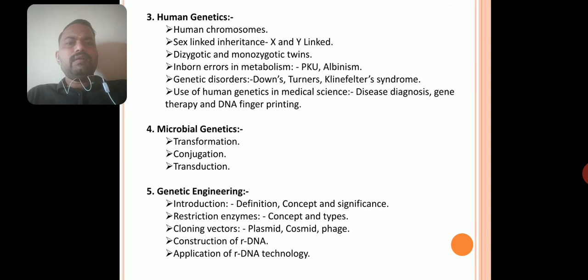Then we will move to our last topic, genetic engineering. In this topic: introduction to genetic engineering, its definition, concept, and significance. Then restriction enzymes, their concepts and types. Then cloning vectors like plasmid, cosmid, and phage. Then construction of recombinant DNA, that is rDNA technology, and then applications of rDNA technology. This is our genetics second syllabus.